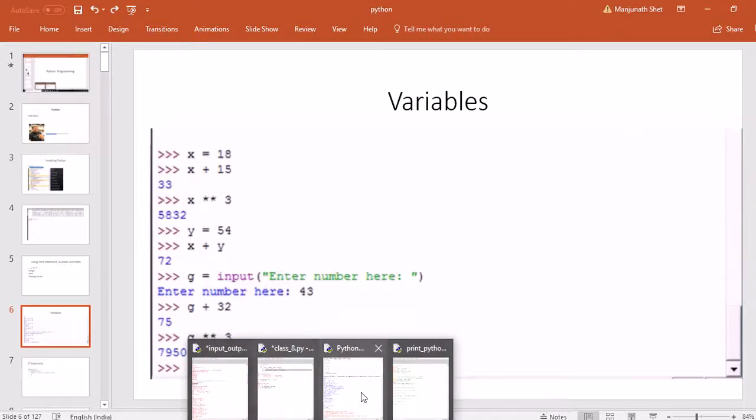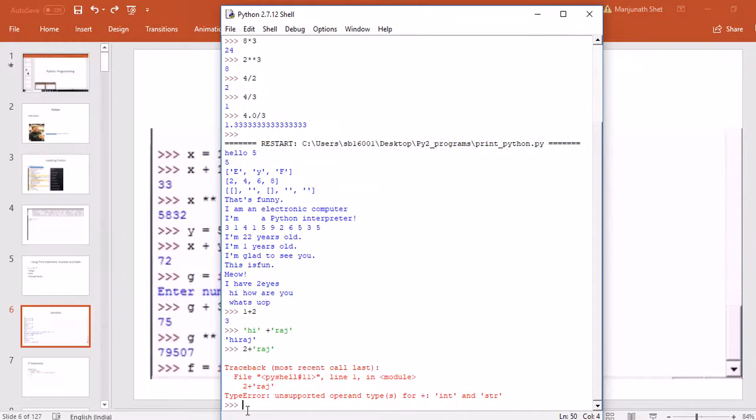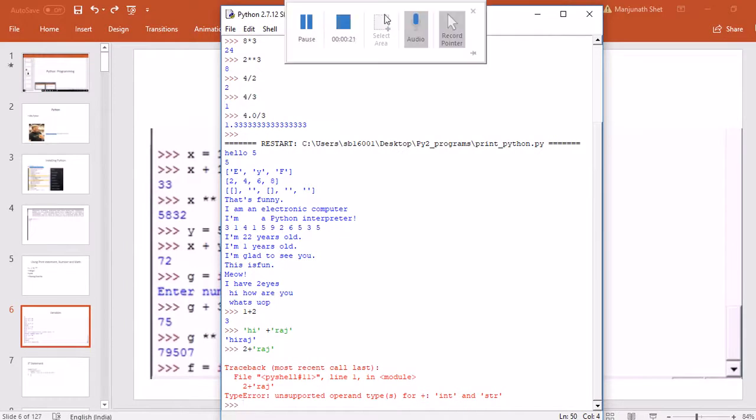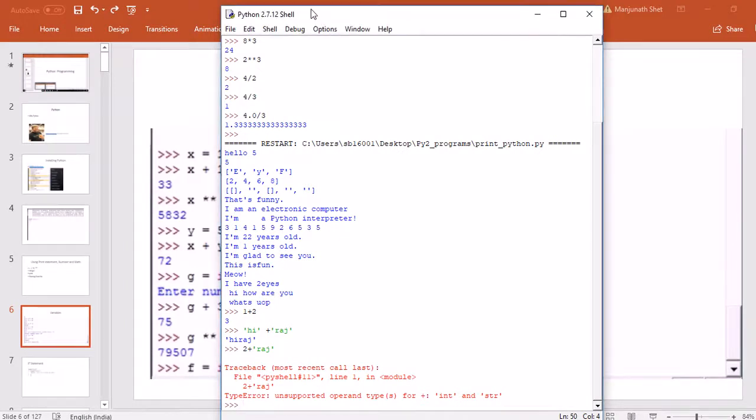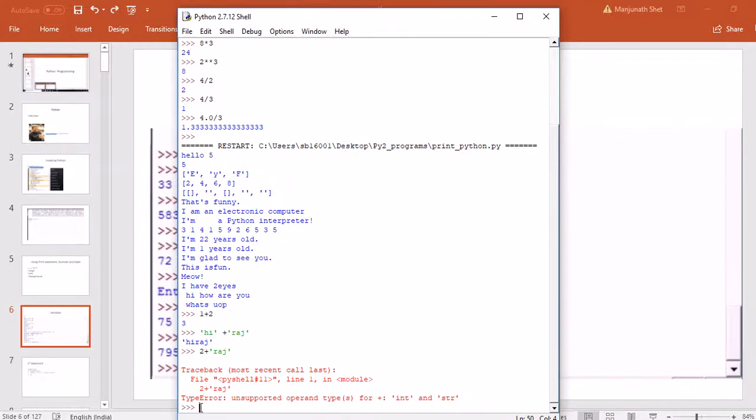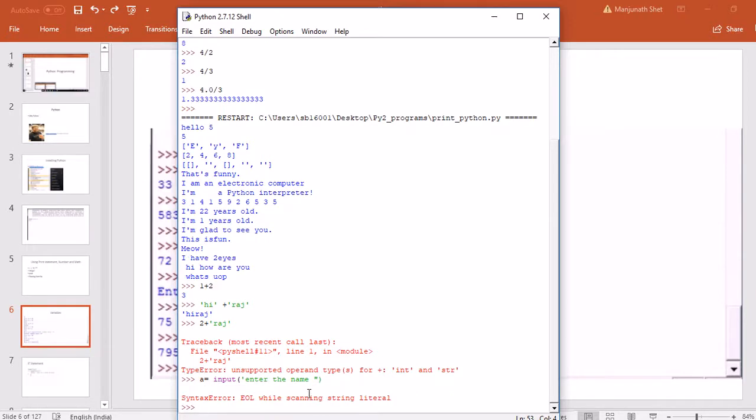Now if you have to take input from the user, it will be like this. A is equal to input, enter the name. There was a small error because we had put a single quote at one end and a double quote at the other, so that's why it showed us that error.